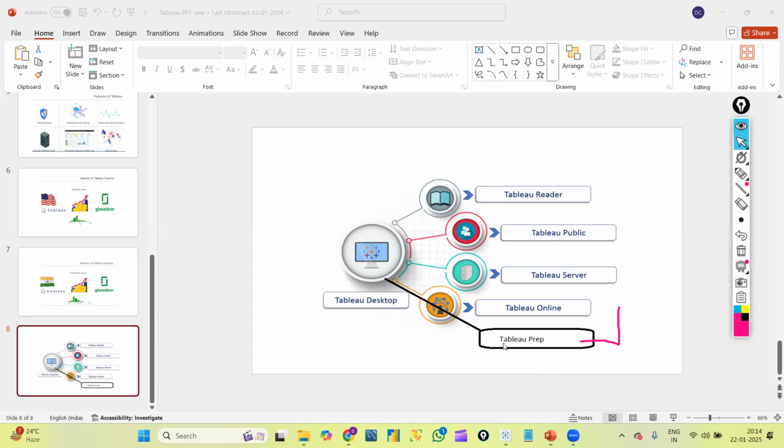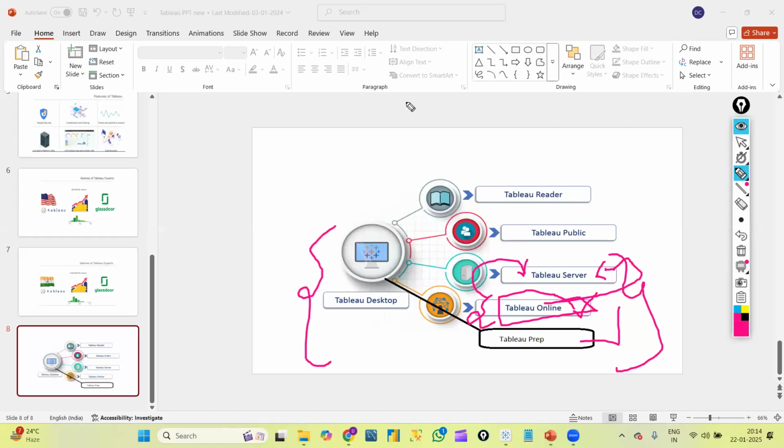Okay. So this is about Tableau Server and Tableau Public. Tableau Online is something which we will have. We need to create our own accounts. Nowadays we call that a Tableau Cloud account, by using which we can connect to Tableau Server. I'll show you how we will create our accounts and how we will log into Tableau Server in the Tableau Server classes. So all these three things are also covered along with Tableau Desktop in our course.